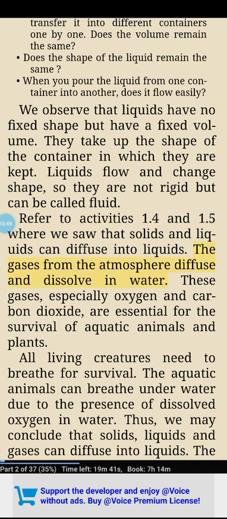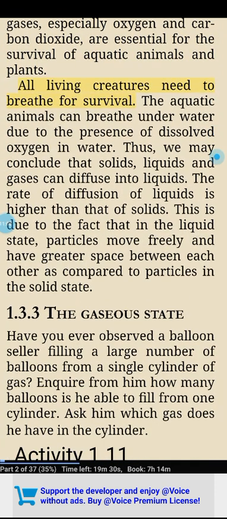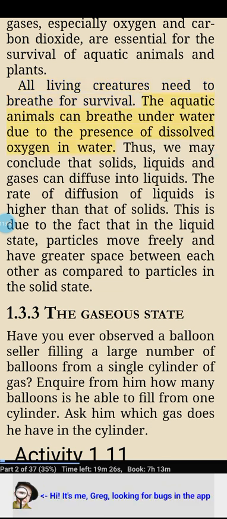The gases from the atmosphere diffuse and dissolve in water. These gases, especially oxygen and carbon dioxide, are essential for the survival of aquatic animals and plants. All living creatures need to breathe for survival. The aquatic animals can breathe underwater due to the presence of dissolved oxygen in water. Thus, we may conclude that solids, liquids and gases can diffuse into liquids.